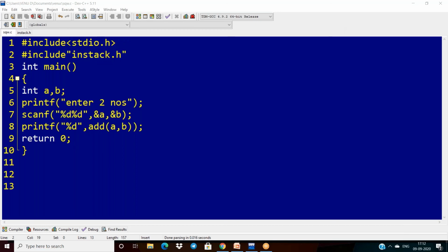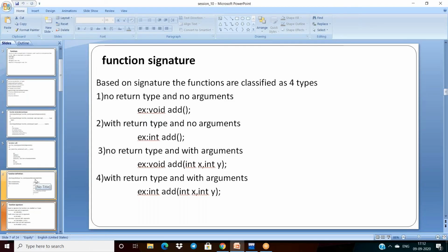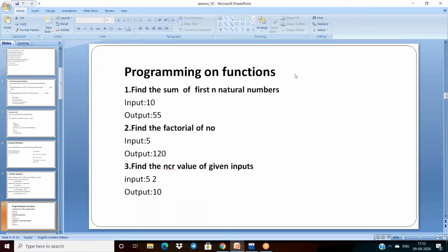Predefined and user-defined header files. Leave it there. Up to here, we covered how to use them. If you implement any program with functions, you should know all these basic terminologies. Once you have knowledge of this, you are eligible to write code on functions. From here onwards, after completion of this, I'm giving the programs.